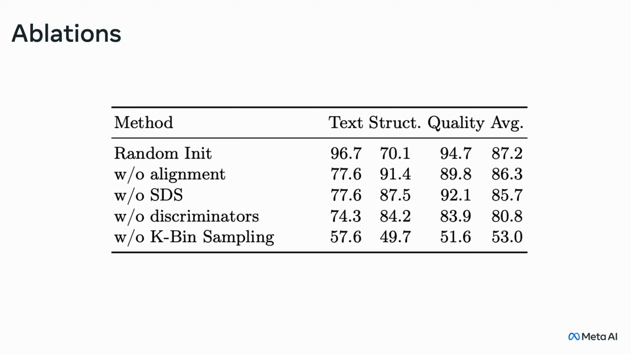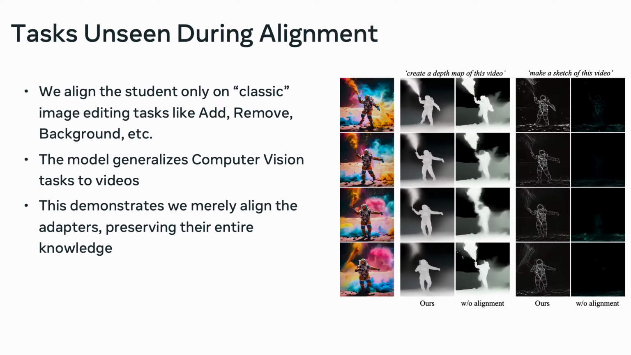We perform an ablation study demonstrating the importance of all components in EVE. This includes initializing the student with the pre-trained adapters, applying the alignment phase, including the SDS losses and the discriminators, and finally the effect of the K-bin sampling technique. While we align the adapters using only classic image editing instructions, we found out that the student can also perform the computer vision tasks suggested in Emu Edit, such as depth, sketch, segmentation, detection, pose estimation, and more. This strengthens the belief that the proposed pipeline is just an alignment phase and doesn't learn something new.